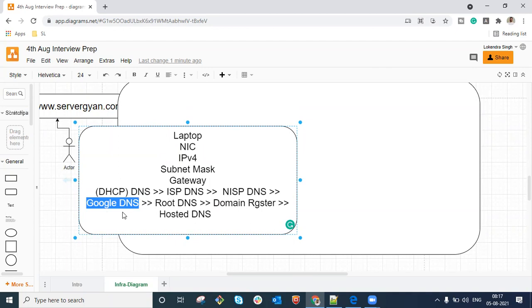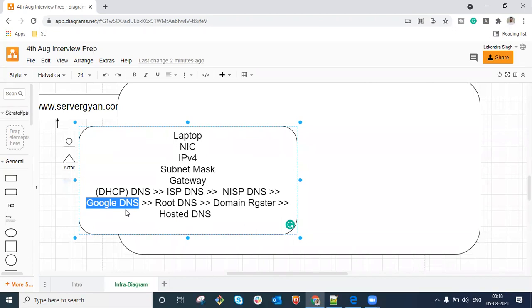Why is it so? Because we can rely on Google DNS more than our ISP DNS. It could be possible that if our ISP DNS is down, we might not be able to resolve the request. So keep this in mind: if you point your DNS to Google, chances of resolving a domain will be higher, but there will be a couple of milliseconds more latency.